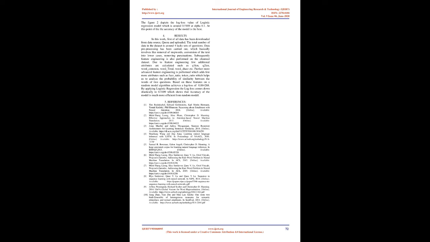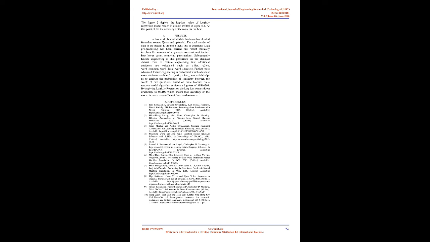The training set comprises 70% of the data and the test set comprises 30% of the data. These are converted into a computer-understandable format and given as an input to the model. The model is built using logistic regression on the training set, and the test set is used to analyze the accuracy of the model. Figure 2 depicts the log loss value of the logistic regression model, which is around 0.5109 at alpha 0.1. At this point the accuracy of the model is the best.